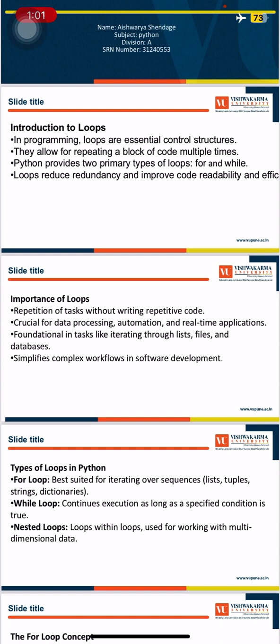Automation. While going through automation, there are a lot of repetitive tasks that need to be carried out. So rather than writing the code again and again, the loop helps you write the code in a simplified manner and just iterate through the code whenever it is needed. Foundational in tasks like iterating through lists, files, and databases. So basically, the main task for the loop is to iterate through lists, files, and databases to simplify the job of the developer.